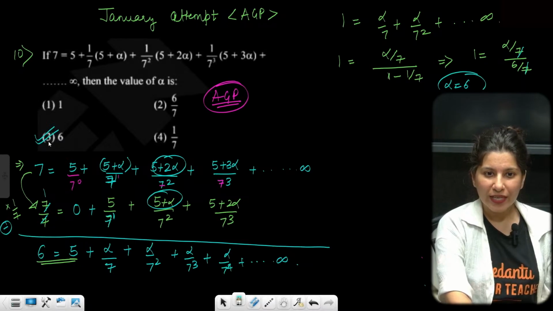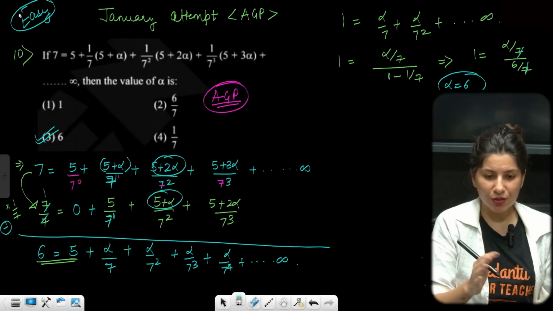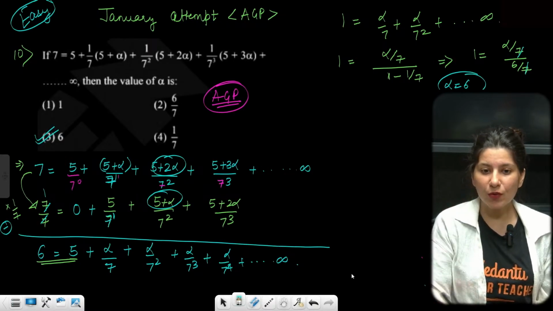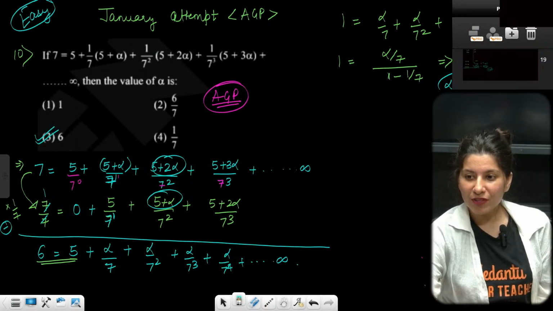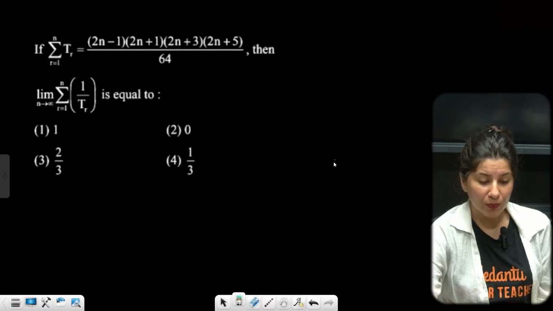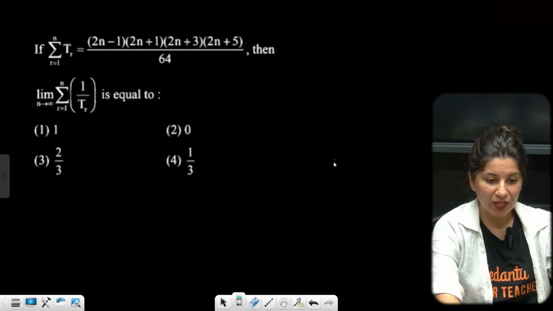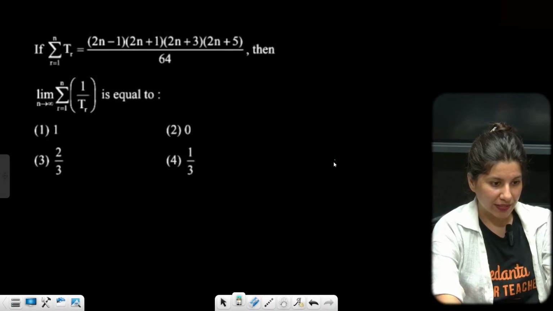Yes. So AGP, I will count it as an easy question. Why? Because the same question was asked in ditto form, just with the data changed a little bit, in JEE Main 2024. So if a PYQ gets repeated, that means the question is becoming easy. More people are having exposure to that PYQ. More people have already done that question.